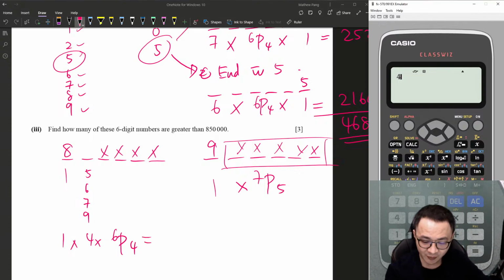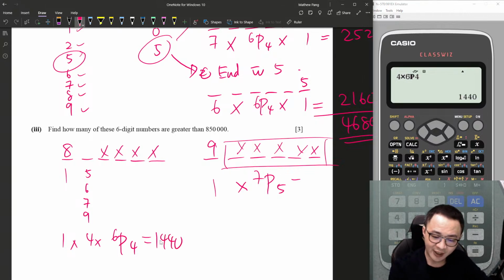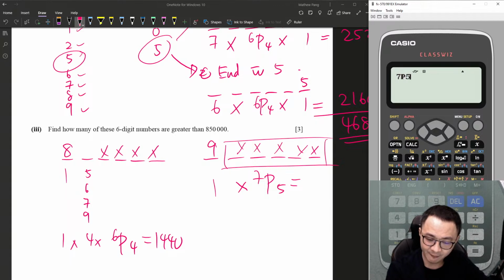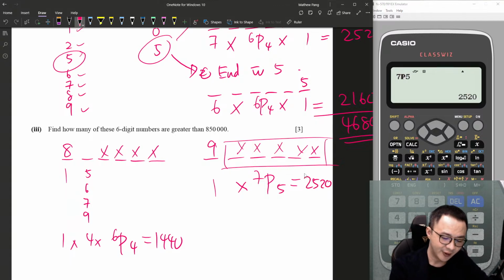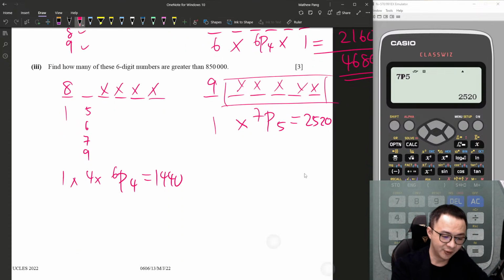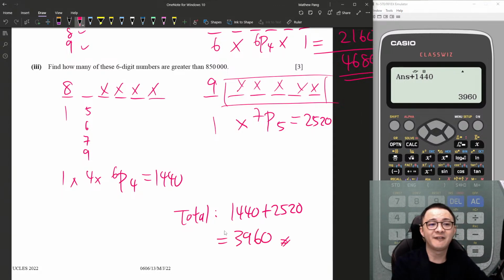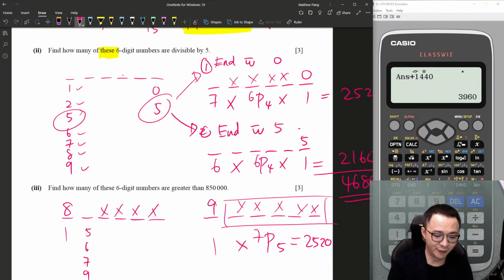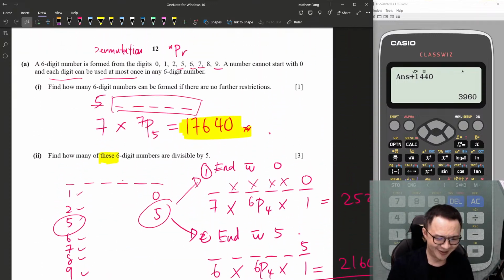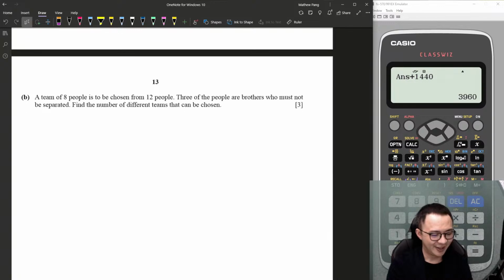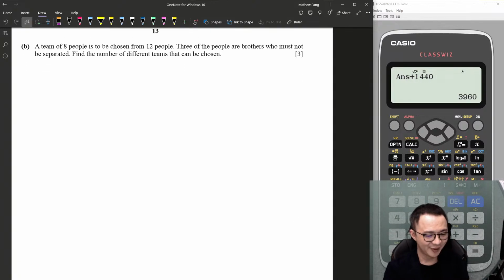So 4 multiply 6P4, 1440, and then 7P5, 2520. I'm going to add them together. So the total, 1440 plus 2520, you should get 3960 as the final answer. Yeah, I'm not sure you guys can understand or not. Yeah, this is how we conquer the 7-mark question for part A. I believe part B has some combination. Okay.